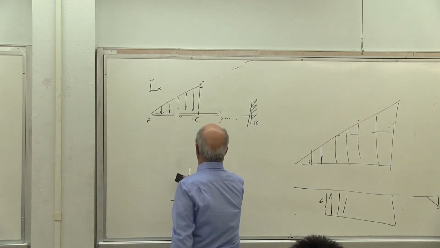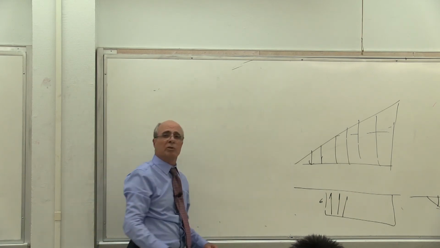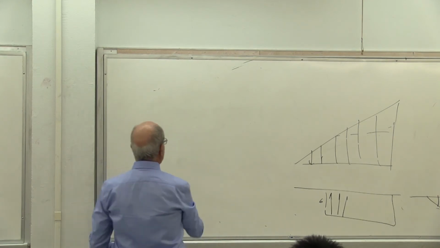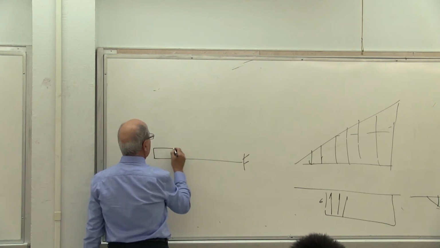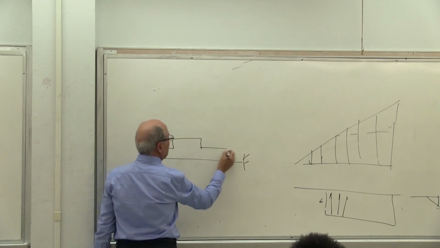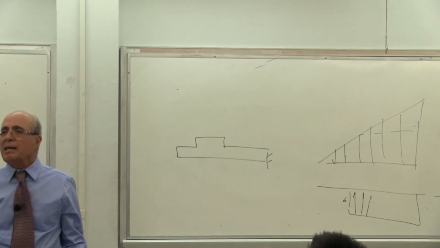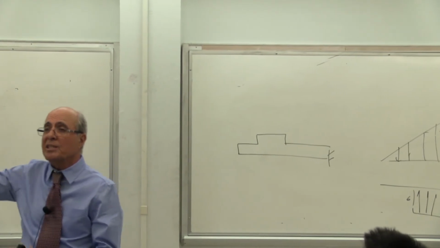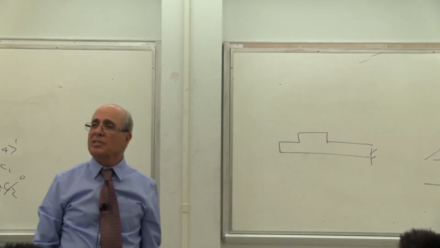Now you can play with it. Actually, this is some game that you can play, and you can have any load you want by adding and subtracting. It could be a beam like this, for example, and then put a load, I don't know, whatever. For the other class, I said something like that. Is that correct or not? Yes? All I'm saying is that it makes it look like something that you already know. What you know is a constant load or a linear load, because that's all you have. Is that correct or not?